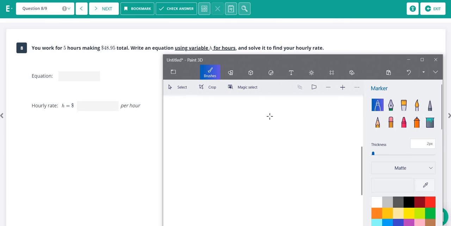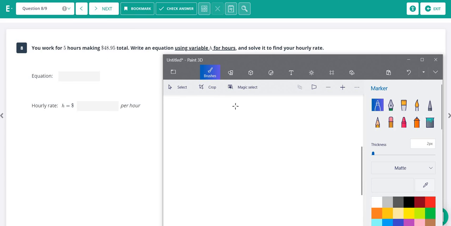how to solve because all of you, if you don't already, will have jobs in the future and you're going to earn a certain amount of money per hour at your job, and you're going to need to know, 1, what it is you're making, and 2, how many hours you worked, and be able to figure out if you're getting paid the correct amount. So here we have 5. It says you work 5 hours, making a total of $48.95.